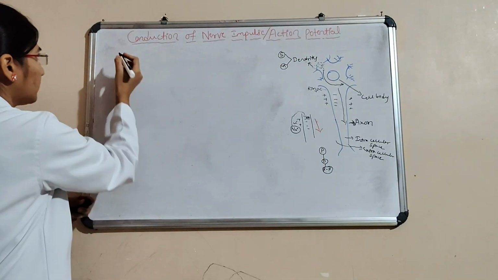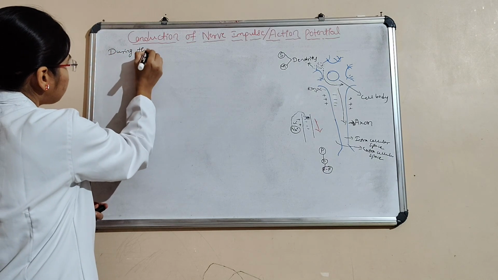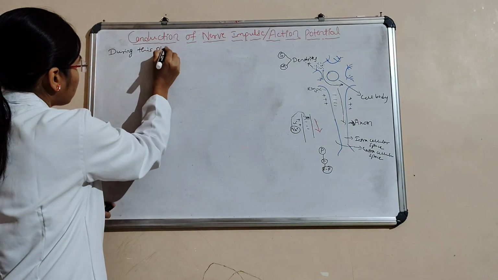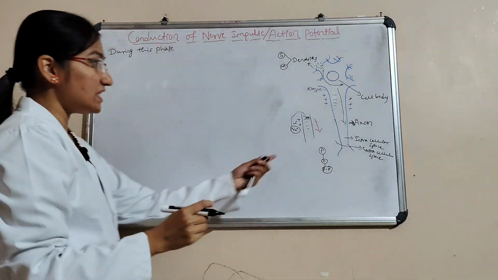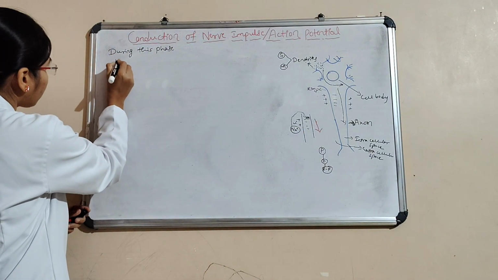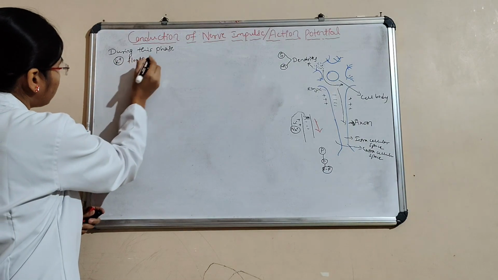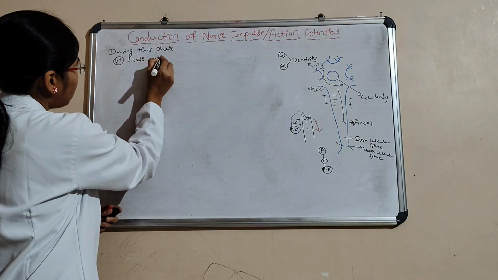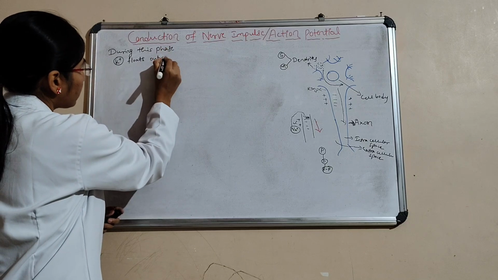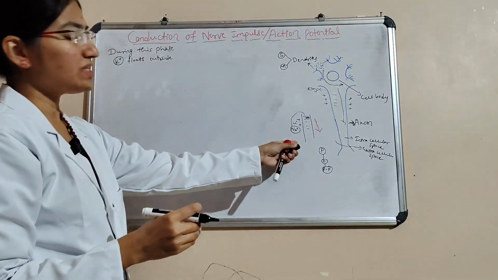During this phase, what happens here? Potassium flows outside of the nerve cell membrane.